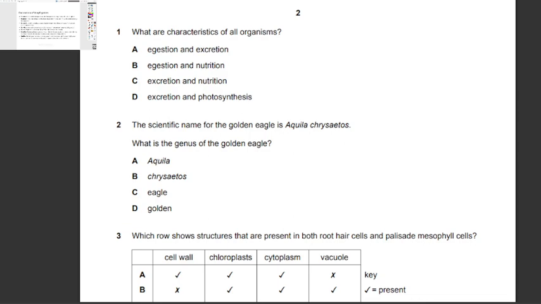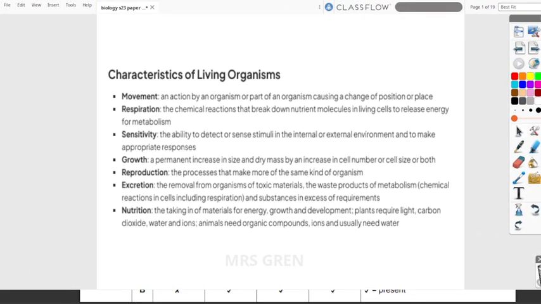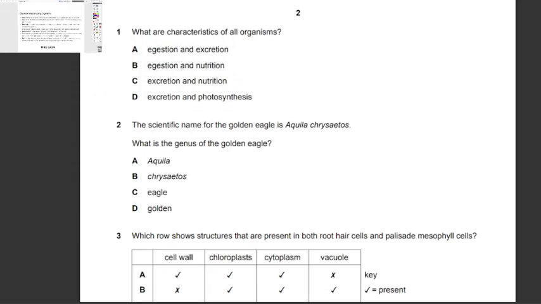As we can see over here, the characteristics followed by all organisms are movement, respiration, sensitivity, growth, reproduction, excretion, and nutrition. This can be memorized by the acronym MRS GREN. Now, going back to our question: what are characteristics of all organisms?